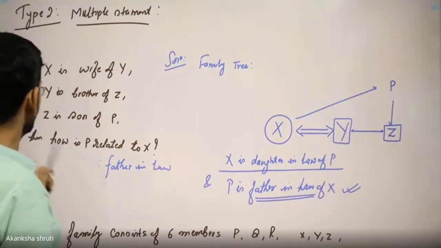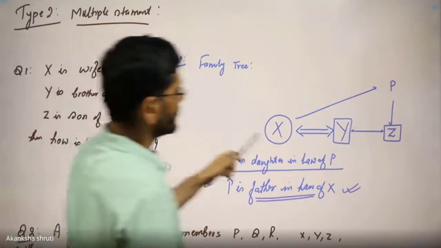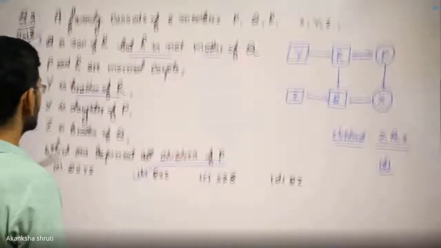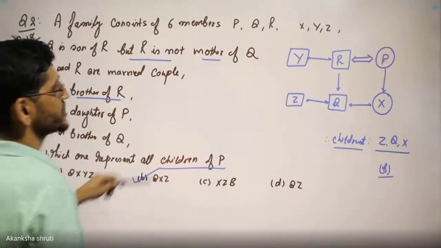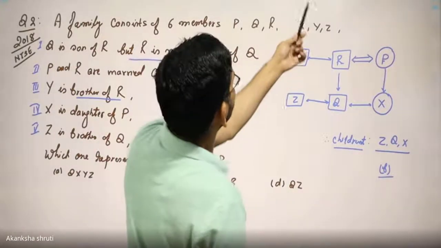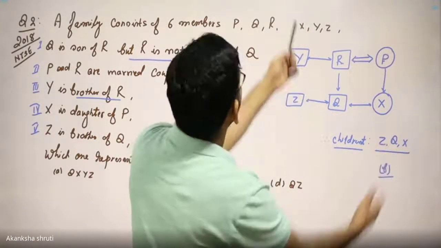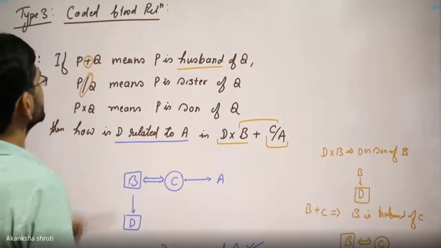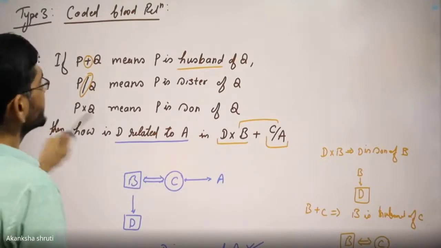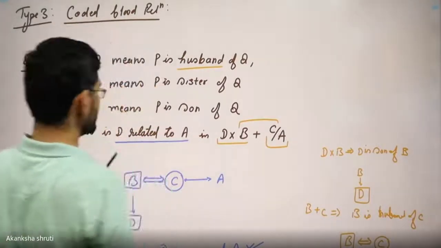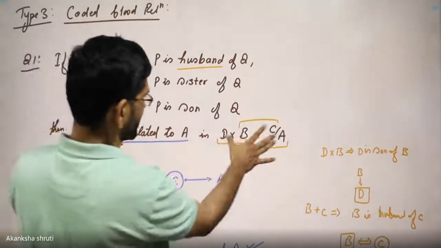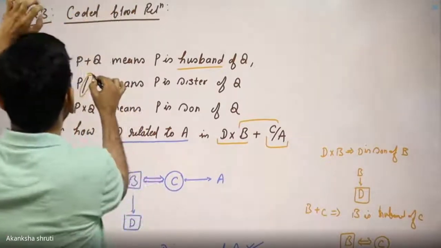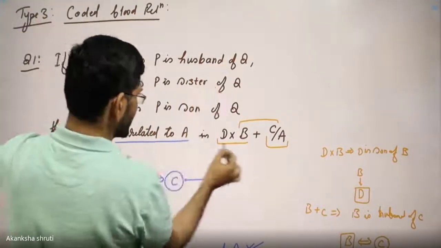Then we have to find the relation between the two. First, draw the family tree. Then quickly the relation becomes visible. This we have done. This may be asked in different forms, like finding the relation between two or all the children or whatever the other relations. The last type is the coded relation, where the symbol gives the relation, and we need to find the relation between some other symbols or other alphabets. So from this, whatever this symbol denotes, that relation we are observing and we are including in this.